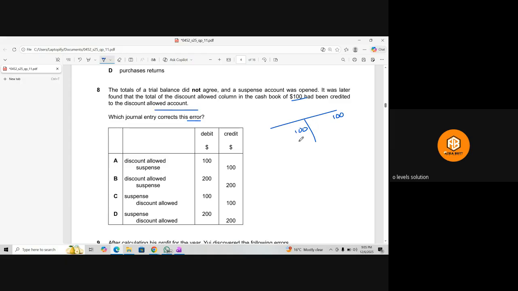That's why if we write 200 here, then when balancing, 200 minus 100, so 100 will remain. That's what we want.